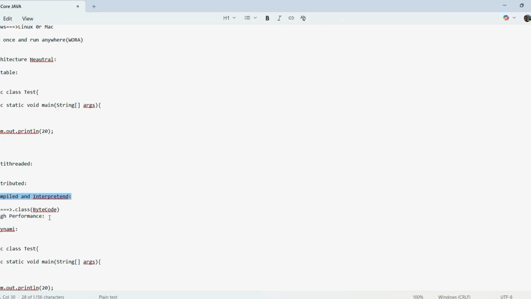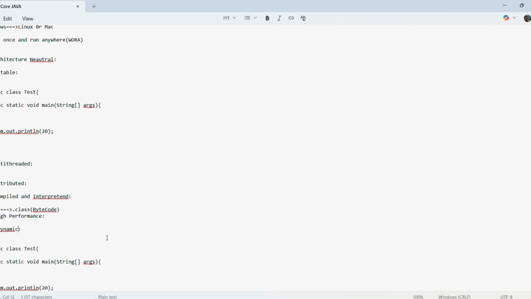And next feature is high performance. Java is a high performance language. That means compared with other languages like JavaScript, Java performance is good. And next feature is dynamic. Dynamic means nothing will be loaded at the beginning. Whenever we are using a particular class, then only the corresponding .class file will be loaded.